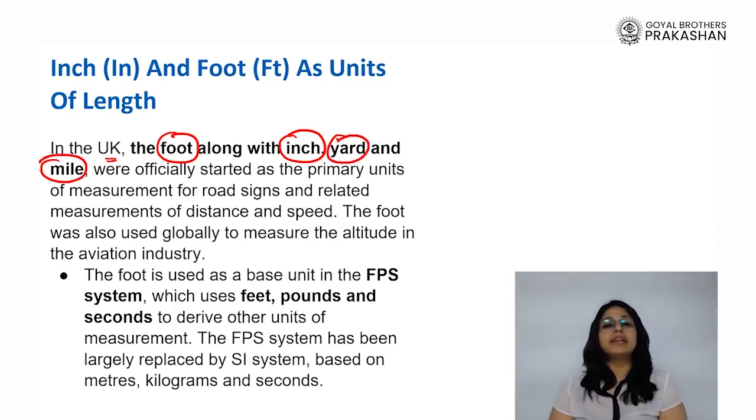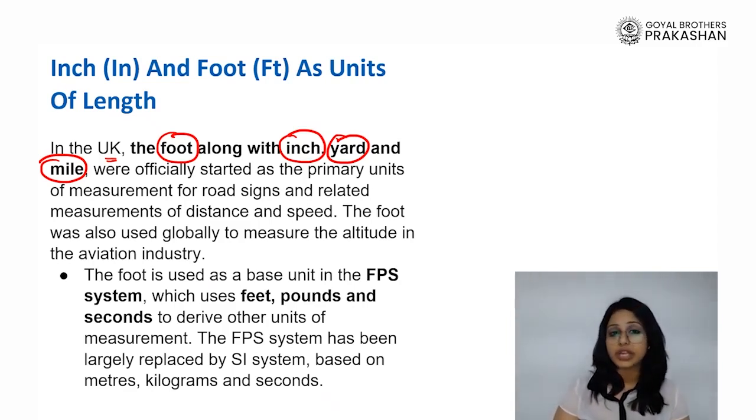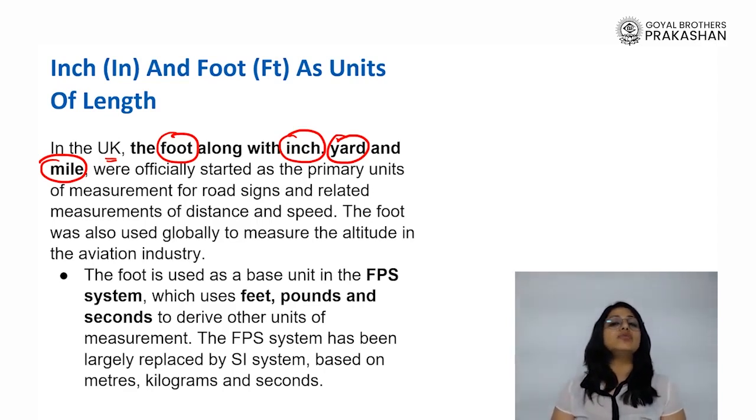Now you might find this fact very interesting: if I talk about your height, we do not measure our height in meters. We rather use feet and inches. So if I say I'm 5 foot 6 inches, I'm measuring my height, that is the length, but not in meter, rather in foot and inches. So that is what the UK system generally goes with: FPS.